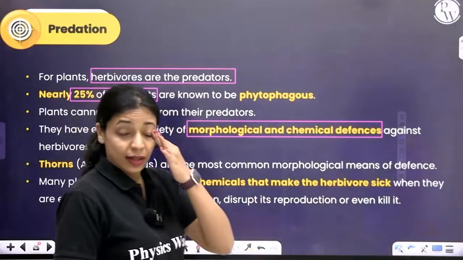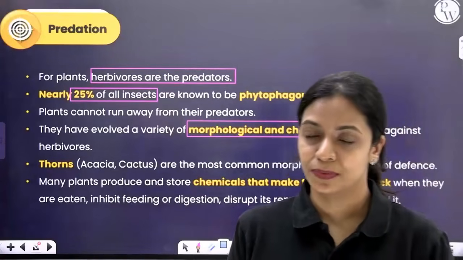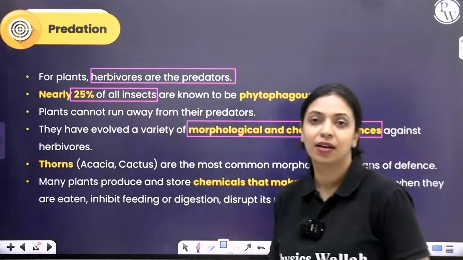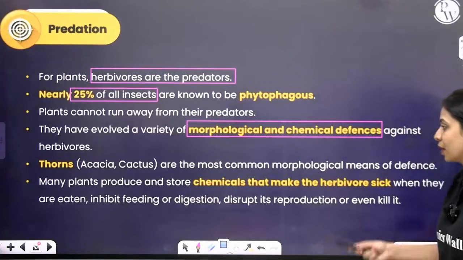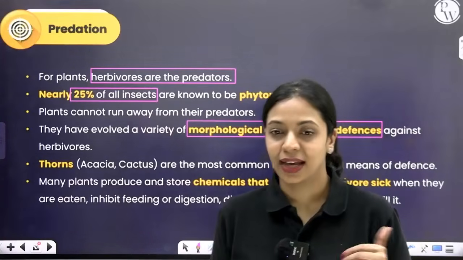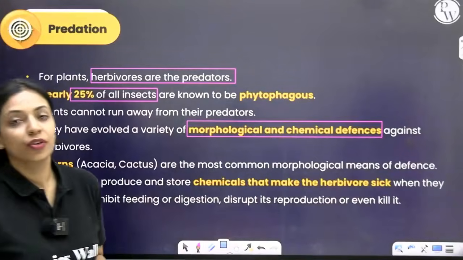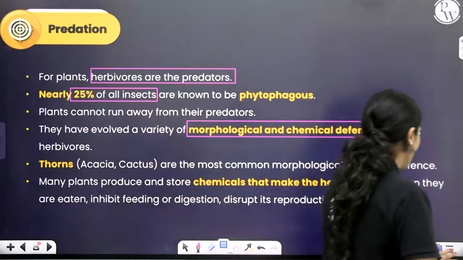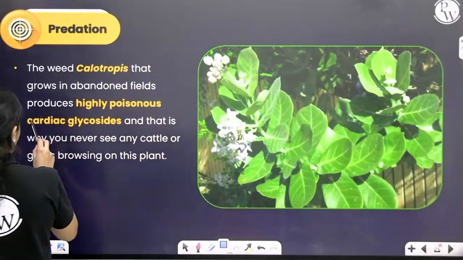Morphological defenses. In acacia and cactus, you can see spines and thorns formed. Because there are spines and thorns, animals will not prefer to feed on it. Chemical defenses: producing chemicals that are toxic and can disrupt the functioning or reproduction of the predator. This Calotropis plant produces poisonous chemicals called cardiac glycosides.